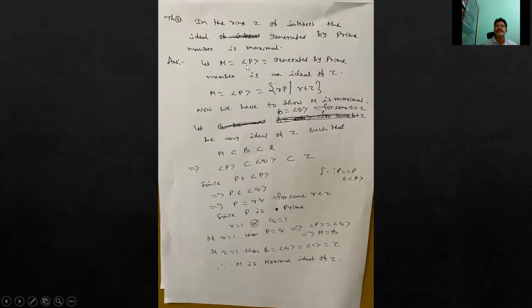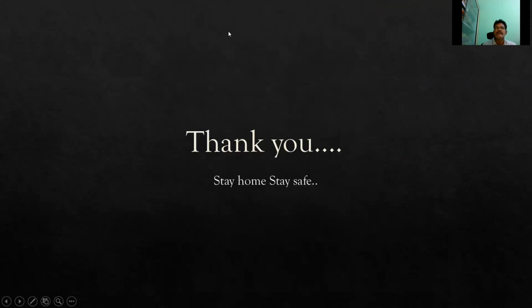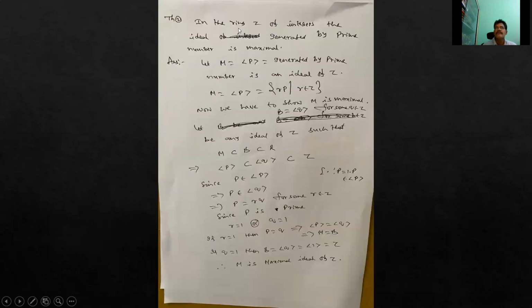So let M be equal to generated by p, the ideal generated by a prime number in Z. So now we have to show M is maximal.